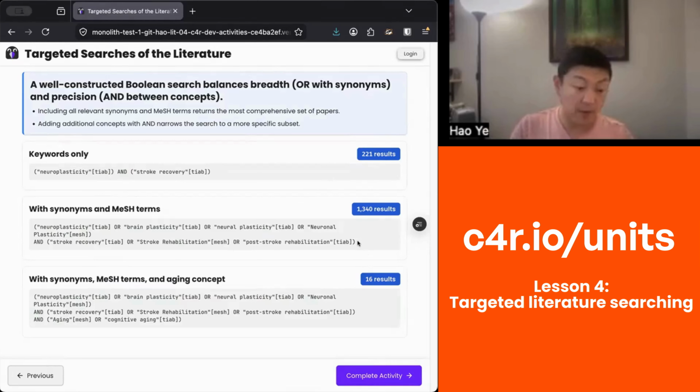We can both get a lot more results that match what we're looking for and also narrow it down if we need to add additional concepts.